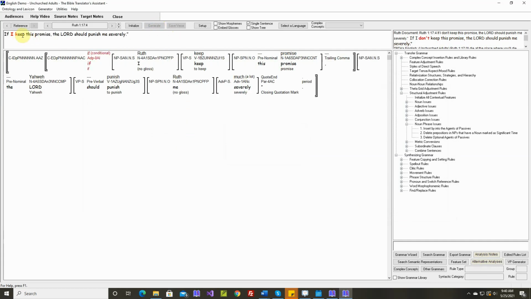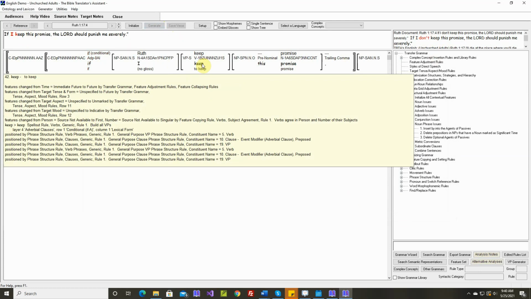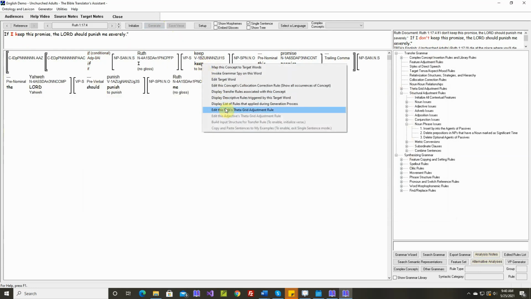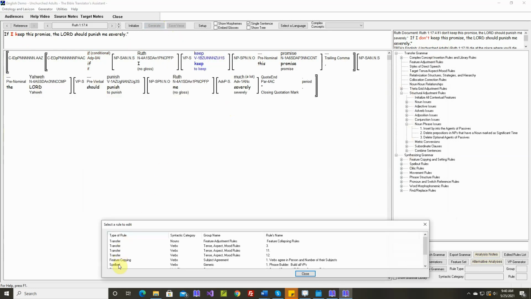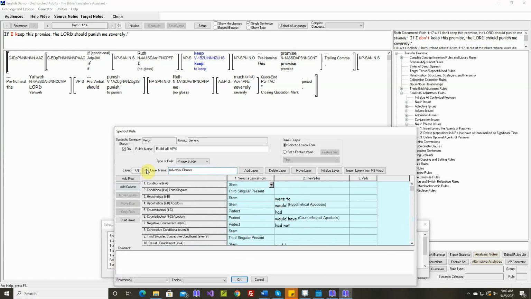Okay? If I keep this promise, if I don't keep this promise. Okay, so the polarity here is negative. This was handled by layer 4, row 1. Layer 4, row 1, conditional. Uses the stem. So let's copy this and say negative conditional.